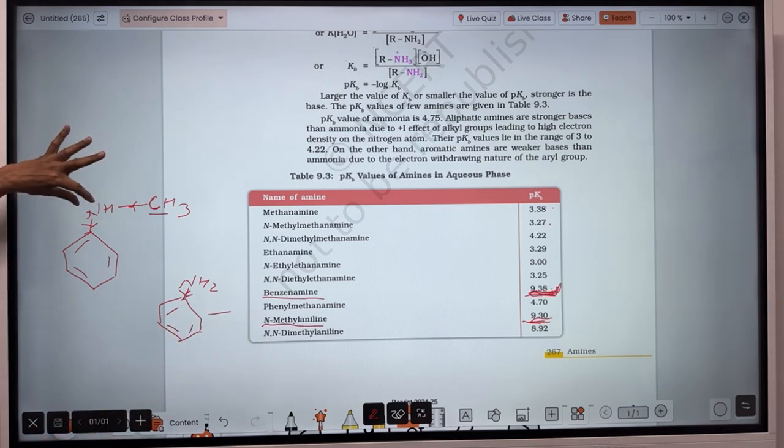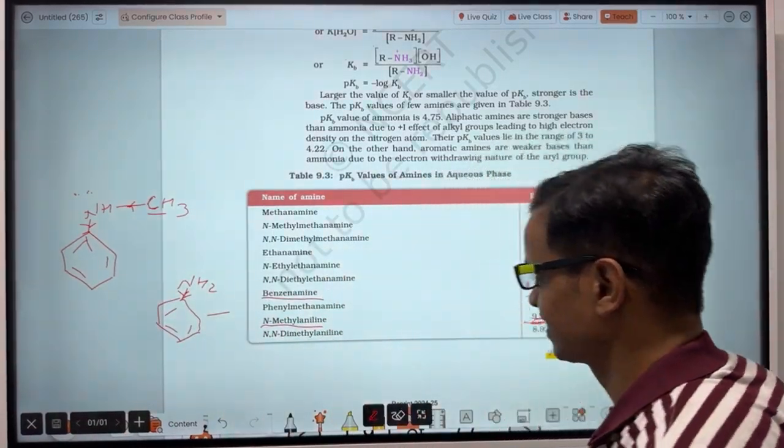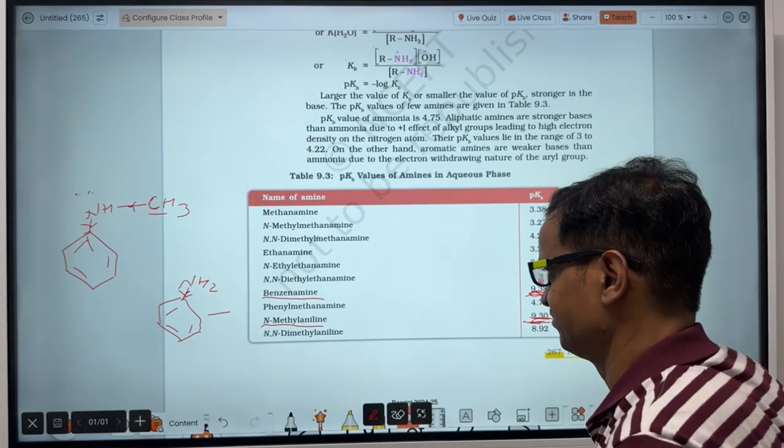So obviously here electron cloud density will be more. So that will be more basic, and the pKb value will be less. So here pKb value is less because N-methyl aniline is more basic than aniline.